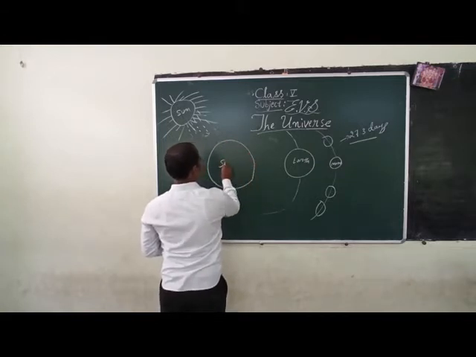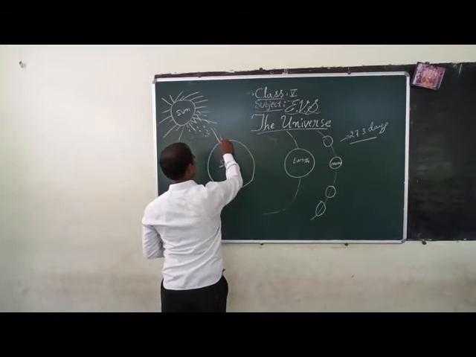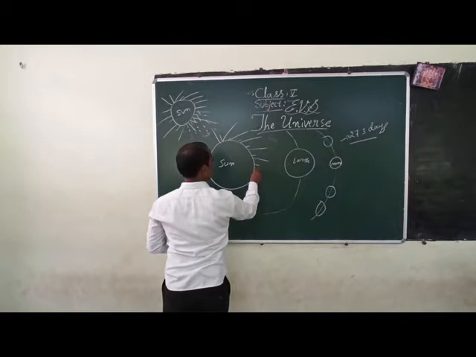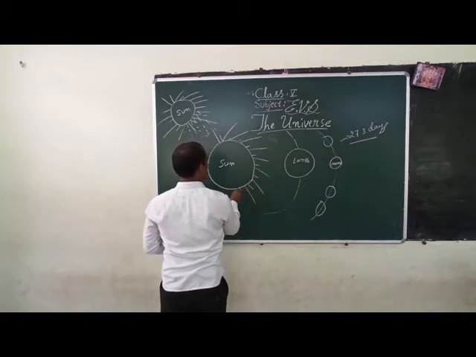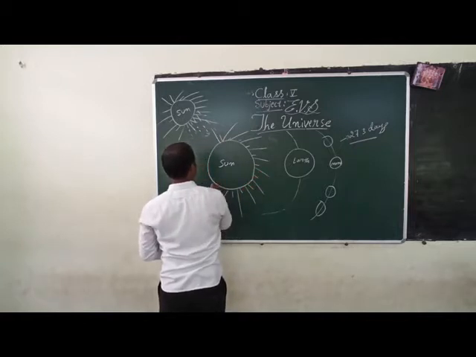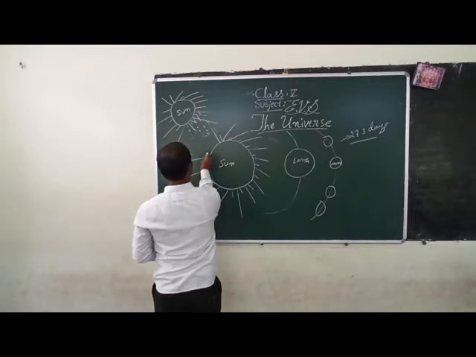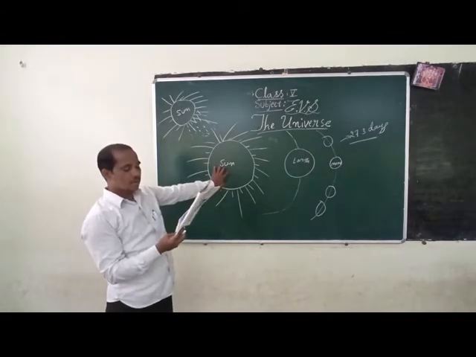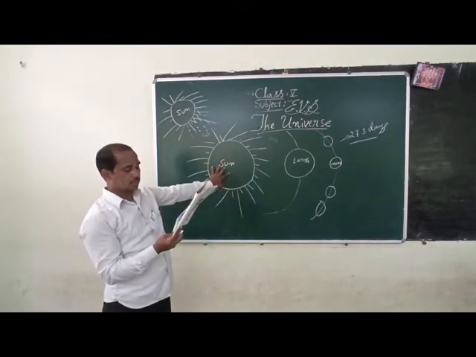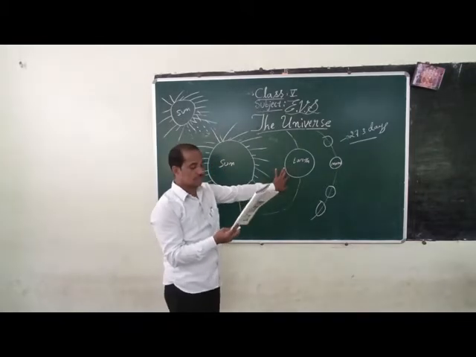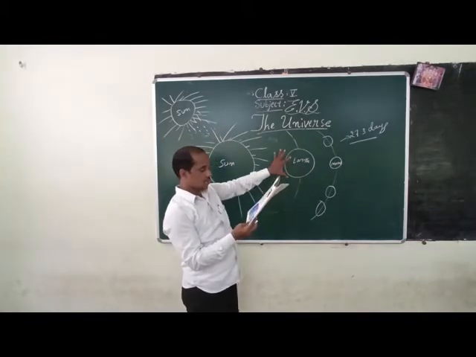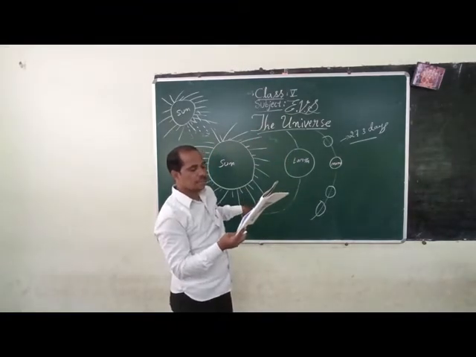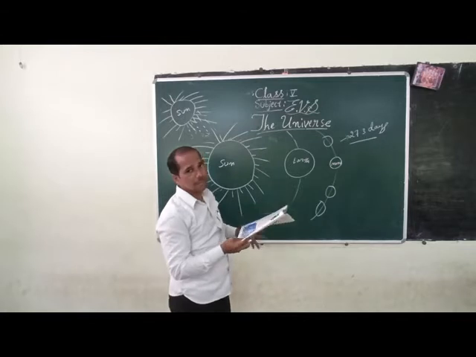And this is the sun. Because when the earth and the moon move together around the sun, different parts of the moon receive sunlight at different periods, isn't it?